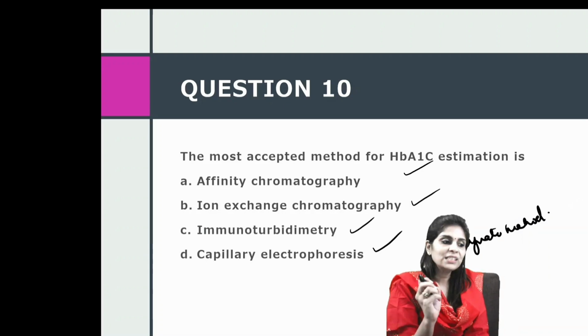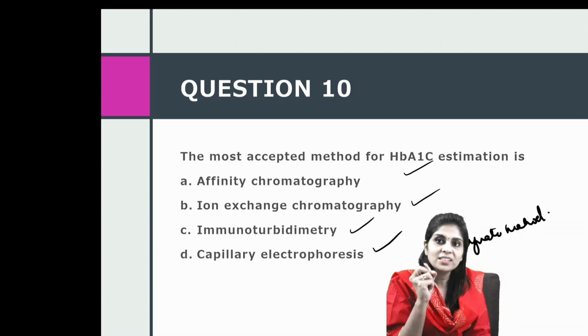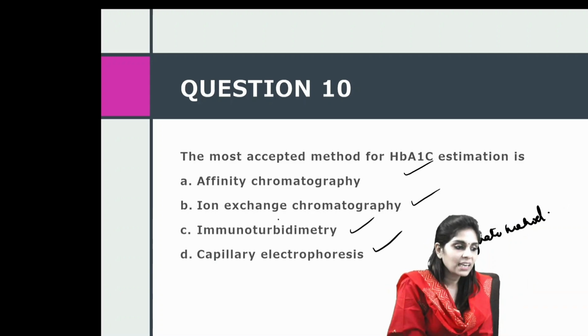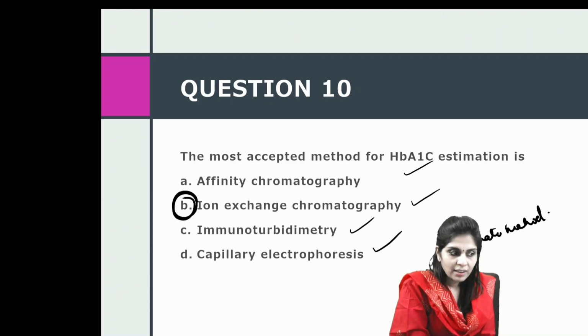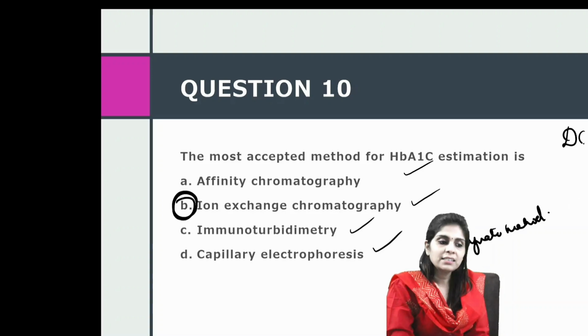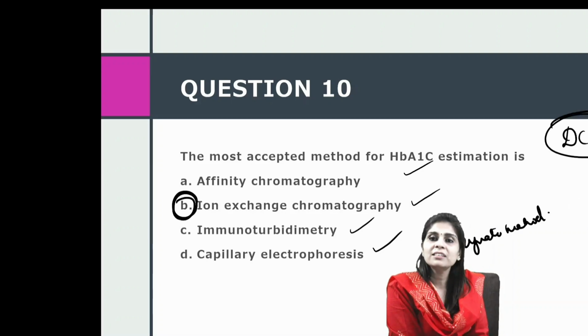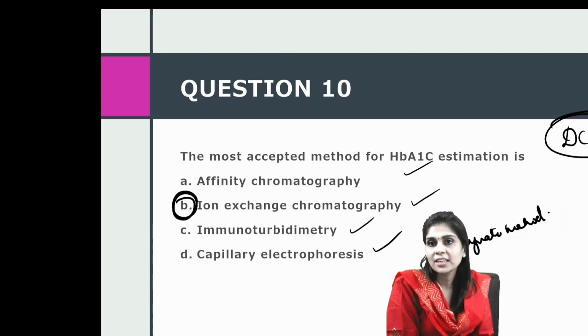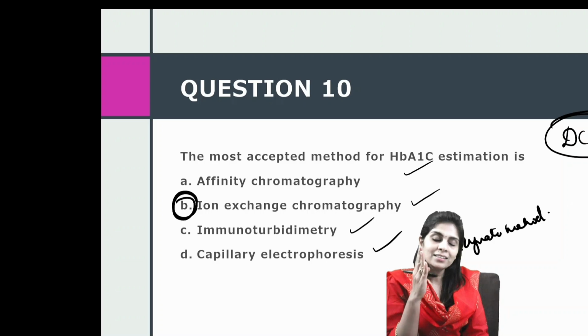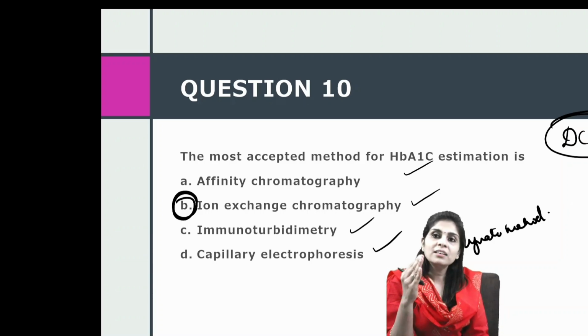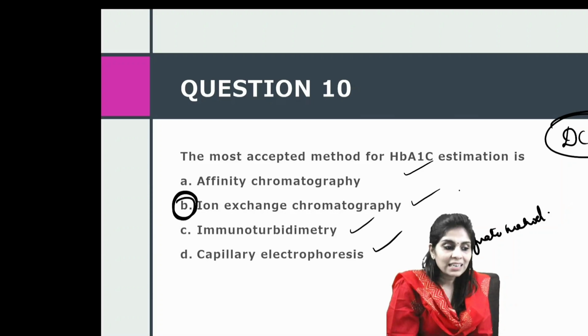But if you are asked which is the reference method, it is ion exchange chromatography. Reason being the DCCT trial, Diabetes Control and Complications Trial, based on which all target goals are established. Therapeutic target goals for diabetes are established based on this DCCT trial. And in this DCCT trial, the method that was used for HbA1c estimation is ion exchange chromatography. To be very specific, it is cation exchange chromatography.